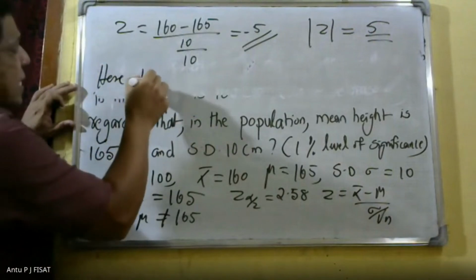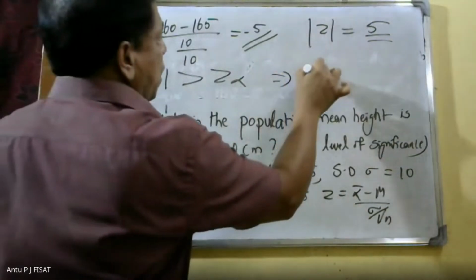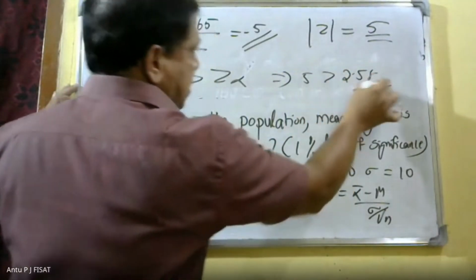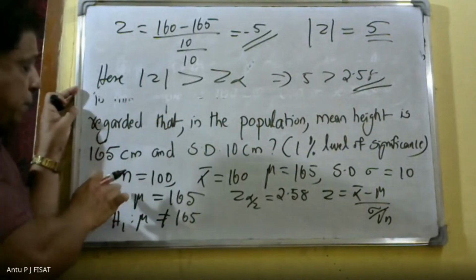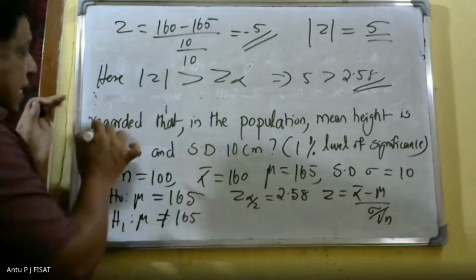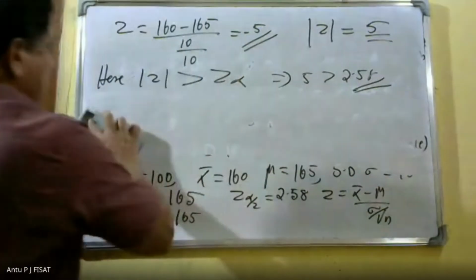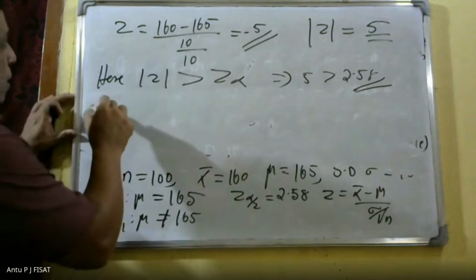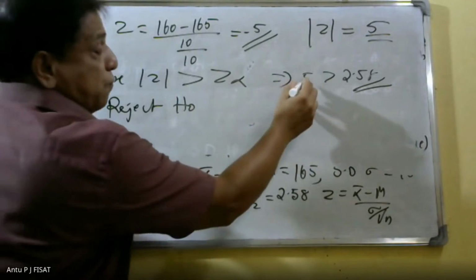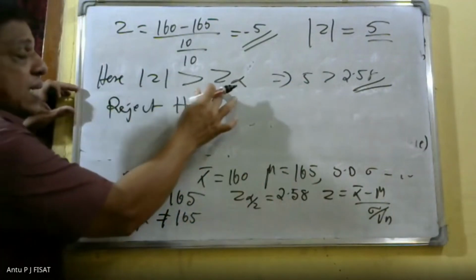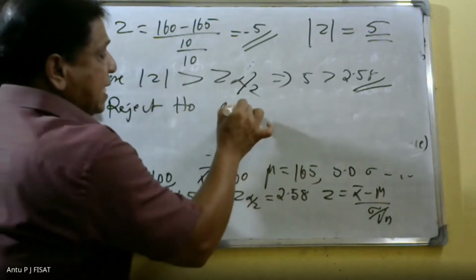Here mod Z is greater than Z alpha by 2. The value of mod Z, 5, is greater than 2.58. Therefore, we can reject the hypothesis H naught. We reject H naught. Reason: 5 is greater than 2.58, mod Z greater than Z alpha by 2. Therefore, we reject H naught and accept